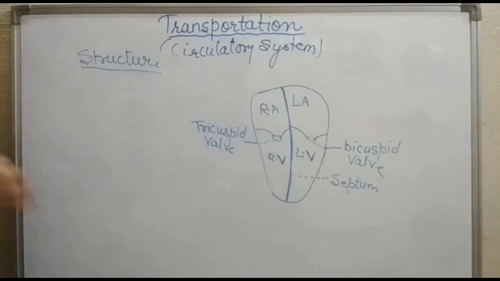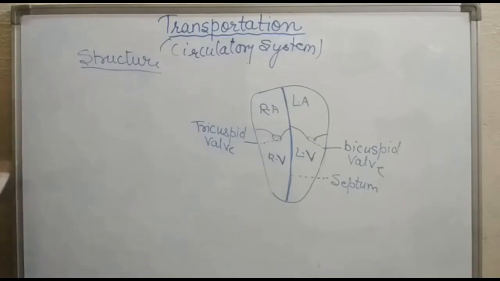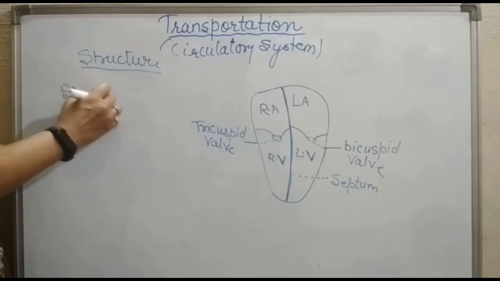Now the partition between the left and right half is useful in separating oxygenated and deoxygenated blood. This separation allows a highly efficient supply of oxygen to the body. This is useful in animals that have high energy needs, such as birds and mammals. Why birds and mammals?